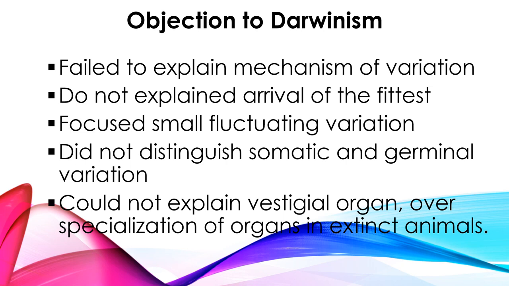And the last one is, he could not explain vestigial organs and over specialization of organs in extinct animals. So he has not explained these vestigial organs. Vestigial organs, in the sense, are organs that were present in our ancestors.